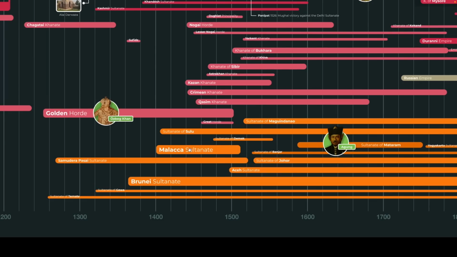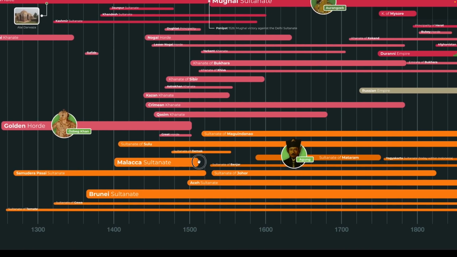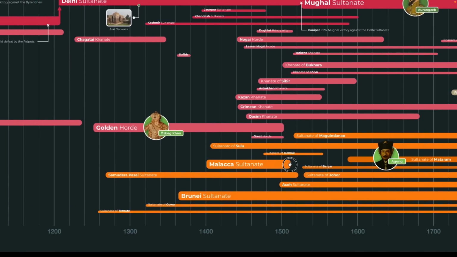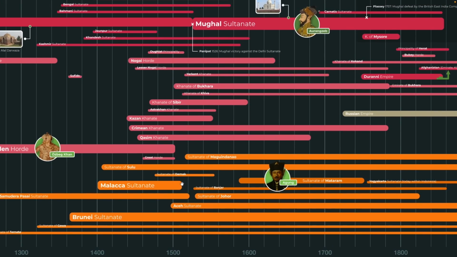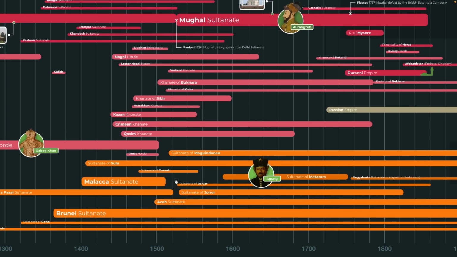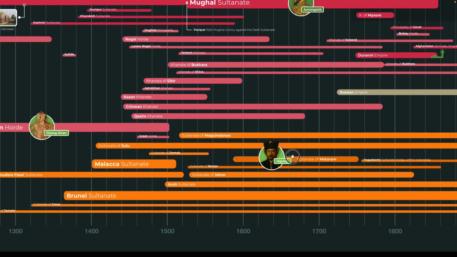Here we have the Malacca Sultanate, which was overtaken, or destroyed actually, by the Portuguese. There's a very fascinating fact that is almost unbelievable, at least to me, whenever I think about it. The Malacca Sultanate was destroyed before the Mughals came to India. At the time, the Portuguese were also in India. So the Portuguese were in India 30 years before the Mughals were, which is just something that, at least to my Pakistani ears, is always a little bit of a weird fact.